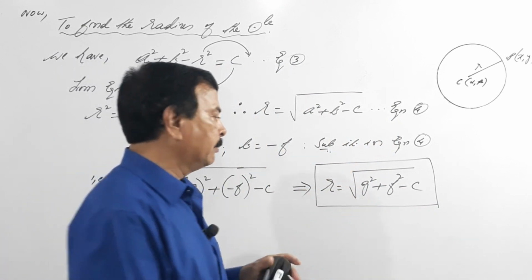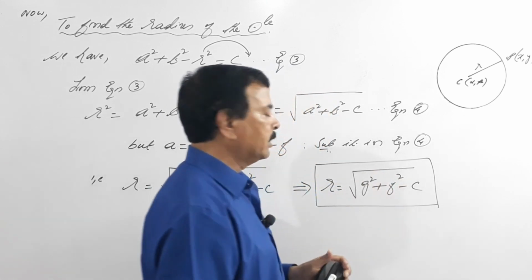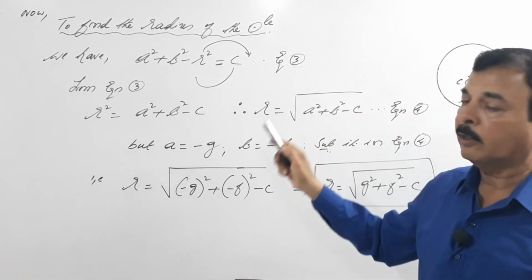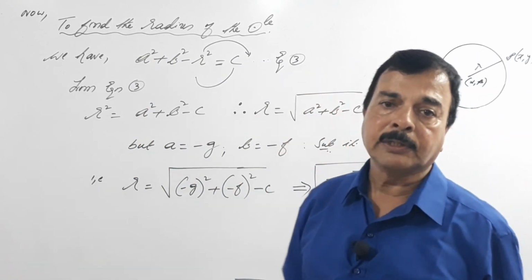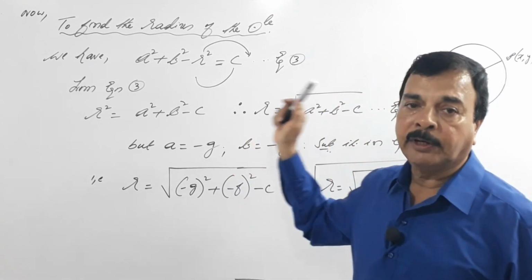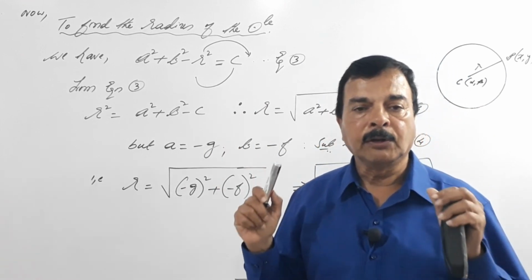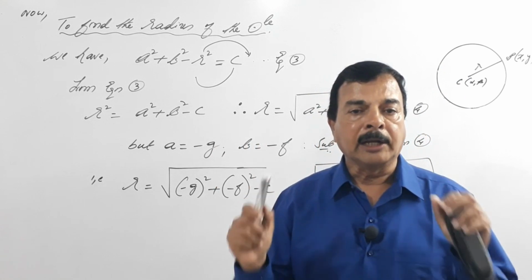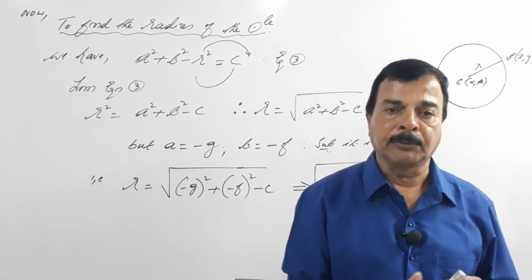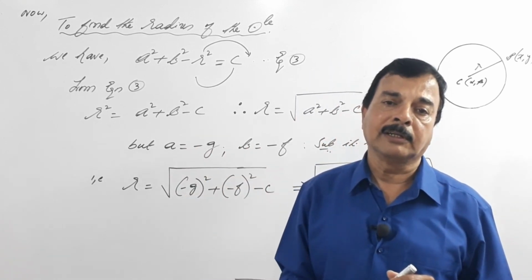Dear students, please remember this. Please remember this formula is very important. We have found out how to calculate the fundamental equations to a circle, the general equation to a circle, then to find the radius of a circle and to find the center of a circle. So if you are thorough with this, problems or equations of circles will be a cakewalk for you, because you know the concept, the basics of circle.